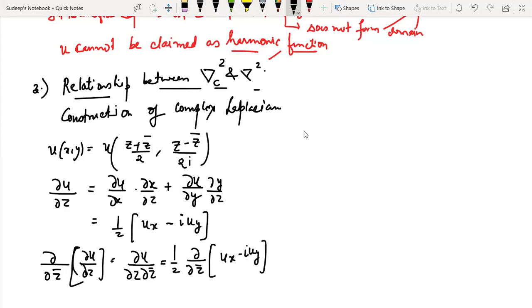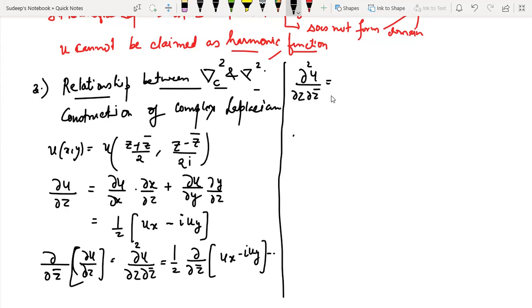Okay, now I'm writing it here. So it is del square u upon del z del z bar, equal to what? Differentiate with respect to ux.